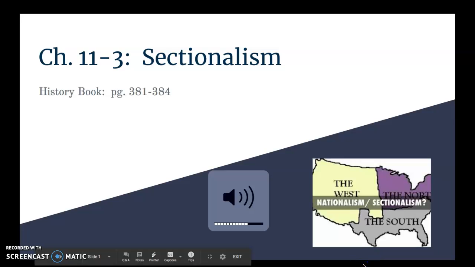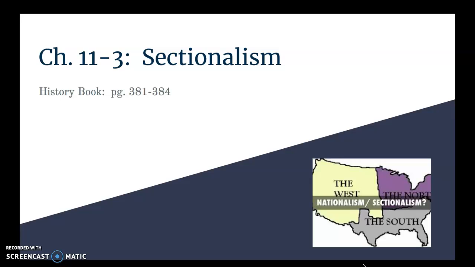Okay, and we are back right now in chapter 11.3. Yesterday we looked at some slides and we read a section on nationalism, which is also part of the same chapter 11.3. We're going to continue now with sectionalism, which is the second half-ish of that very short chapter. These are the pages you'll need to refer to if you're following along in your textbook, 381 to 384.